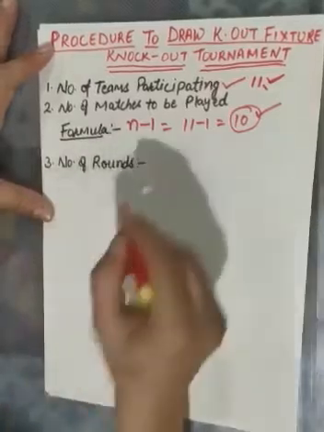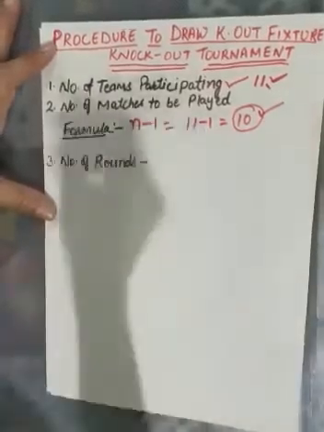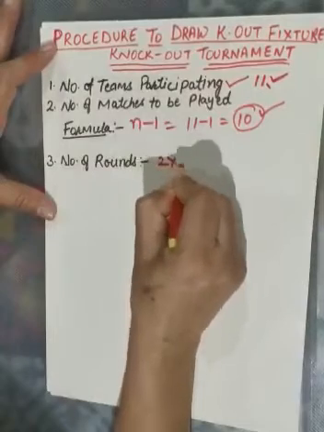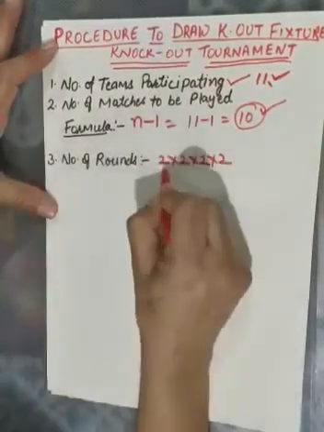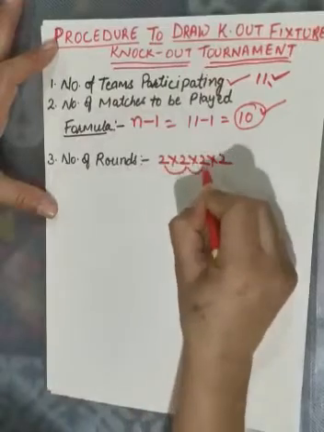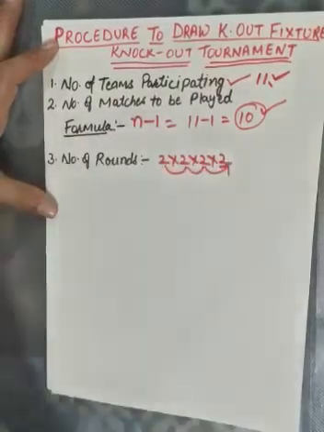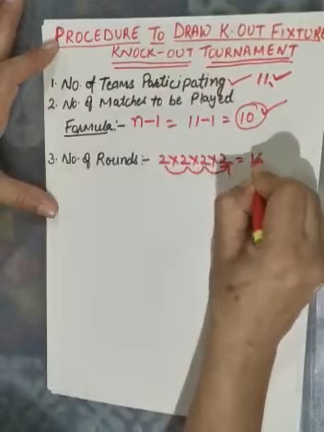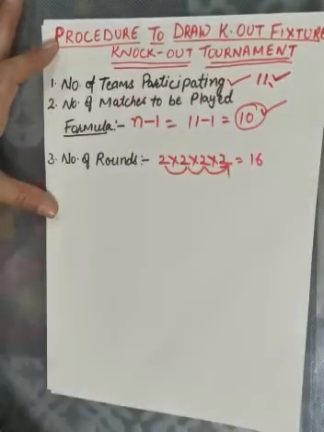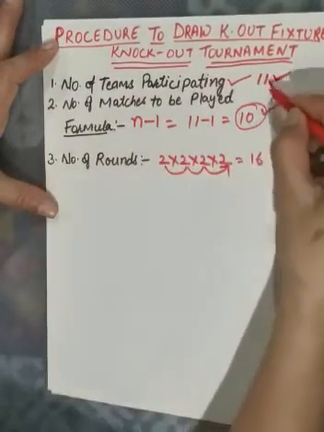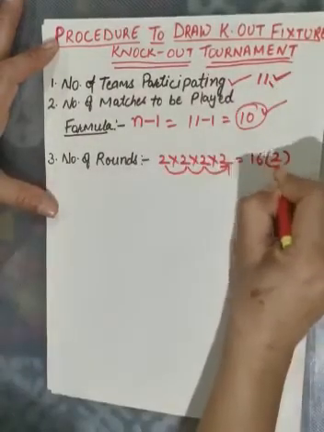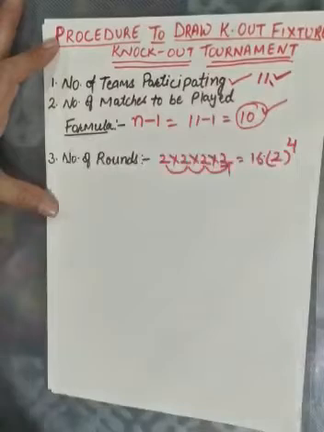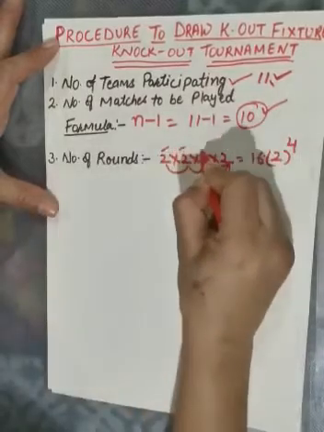For that, what do we have to do? We multiply 2 by 2 by 2. So here we count 2, 4, 8, 16. So 16 is the power of 2, means the highest power of 2 is 16. Here the power of 2 is 4, so 1, 2, 3 and 4.